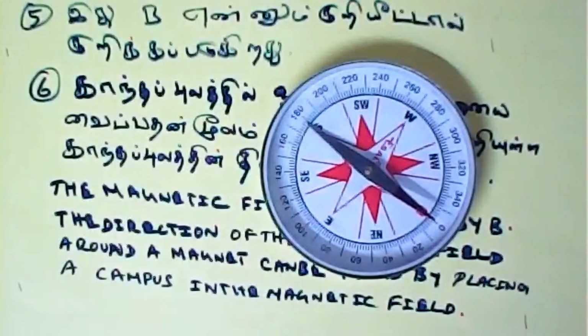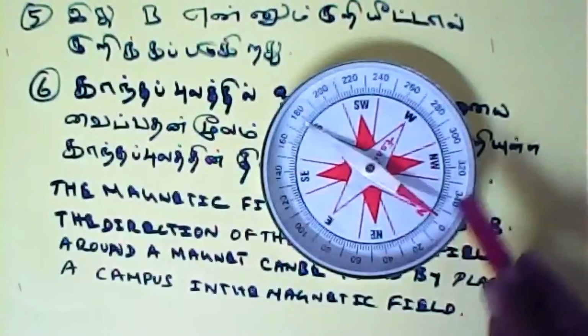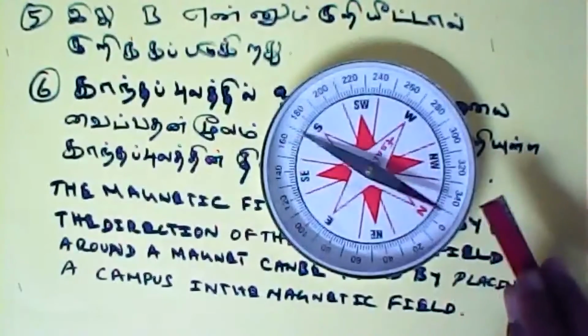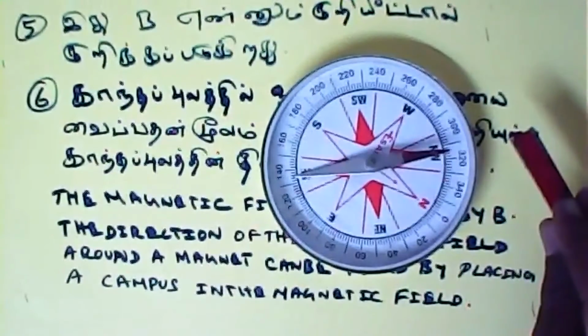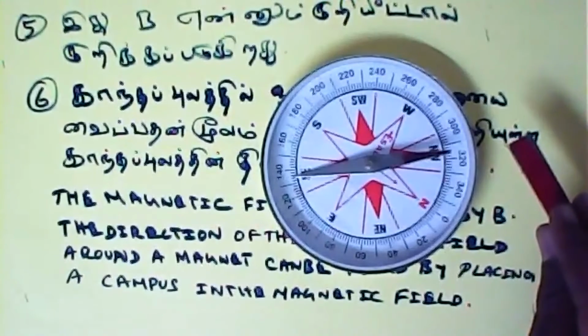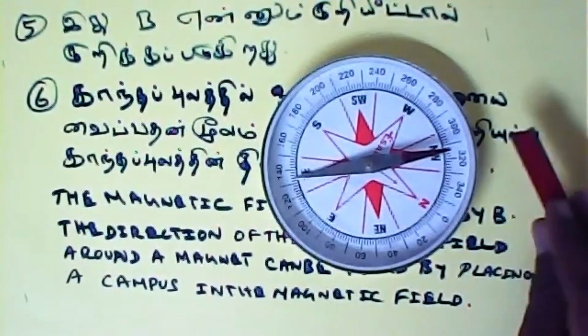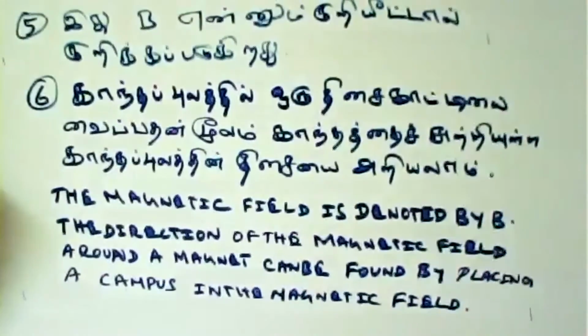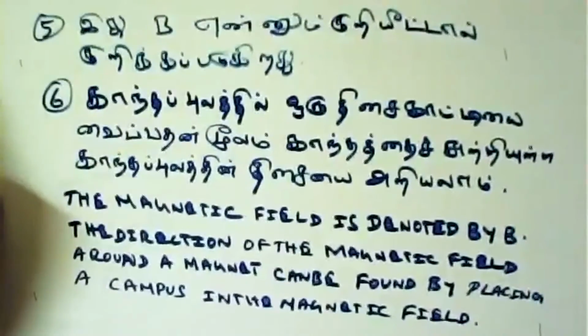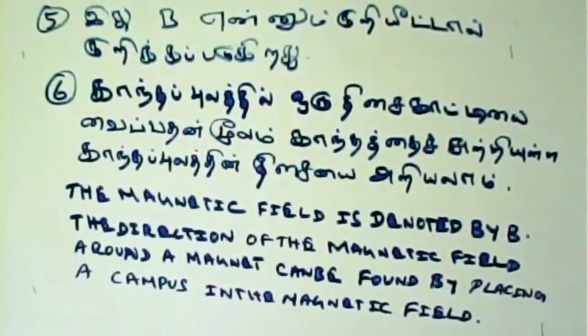Now I am just bringing the magnet inside. You will be able to see the deflection. So that is the direction of northwest and southeast. This is the direction of the magnetic field. This is the small experiment which I wanted to show you. Again, the magnetic field is denoted by the letter B. The direction of the magnetic field around a magnet can be found by placing a compass in the magnetic field. That is what we have done.